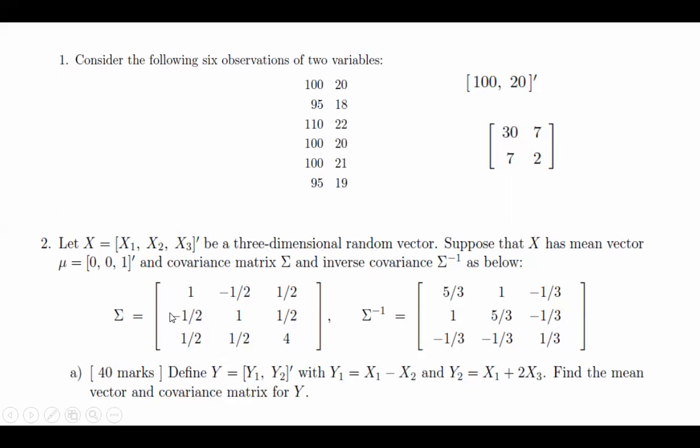So it's x1, x2, x3. Suppose the mean vector of x is given to you, along with the covariance, and define y with y1 equal to x1 minus x2 and y2 equal to x1 plus 2x3. First of all, interpret this. What is the interpretation of the covariance matrix? We are not talking about y at all, only x1, x2, x3. What is the interpretation of the covariance matrix? Well done.